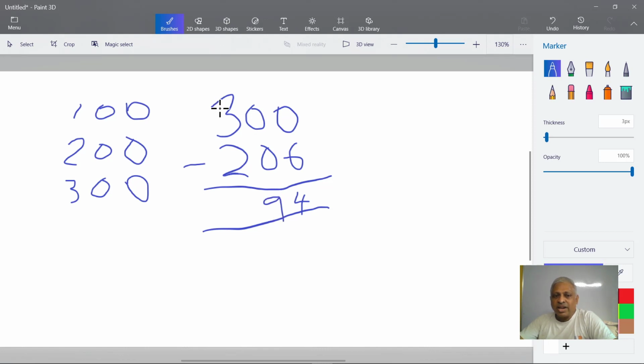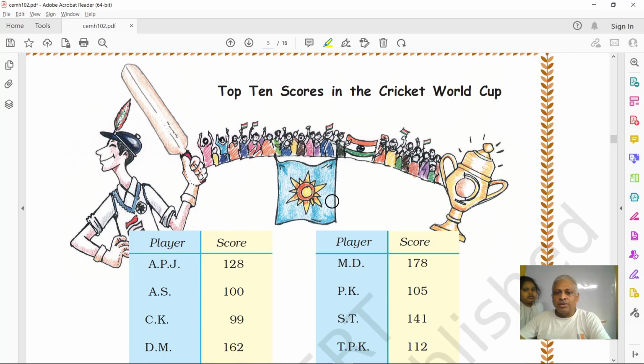And here we had how many? 1 we already gave to the other digits. So we are left with only 2. 2 minus 2 is 0. Left side 0, does it have any value? No. So how many more runs he has to make? 94. 94 runs if he makes, he will be hitting triple century. So there will be a scoreboard, and there the runs scored by each player is written over there.